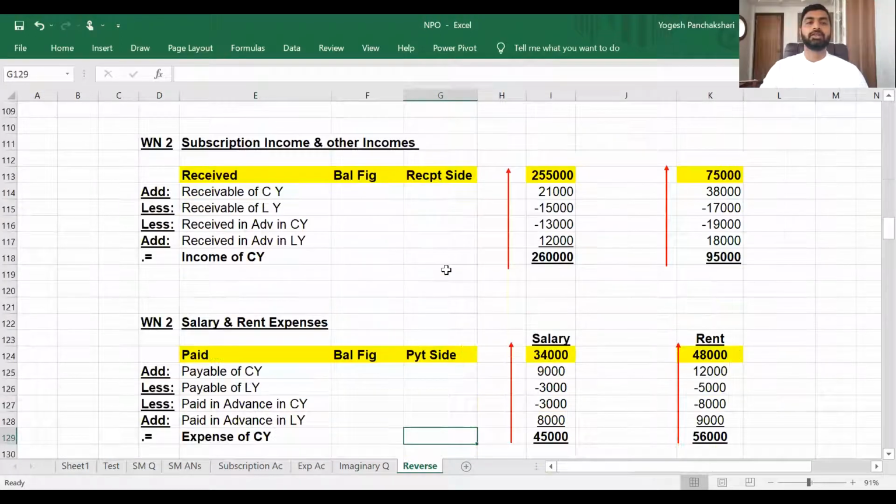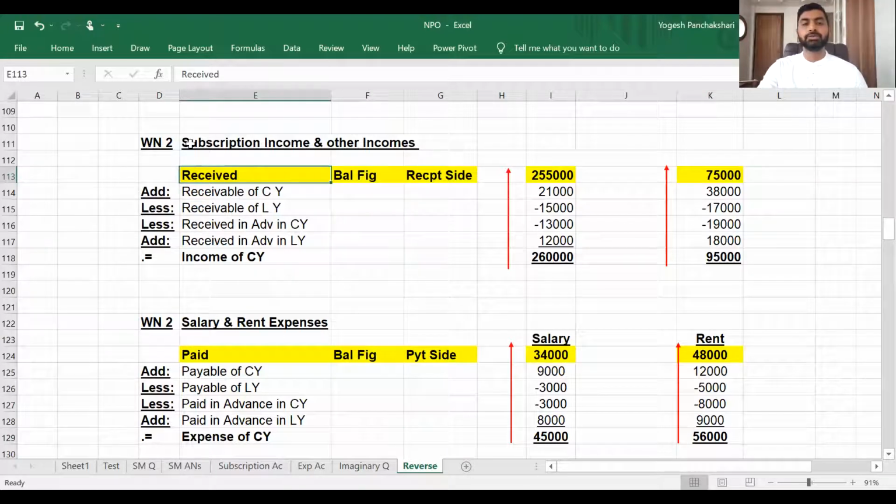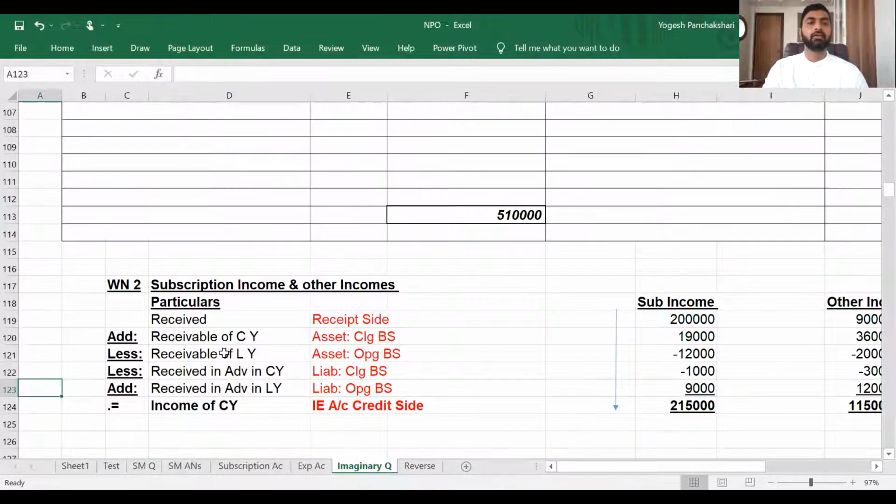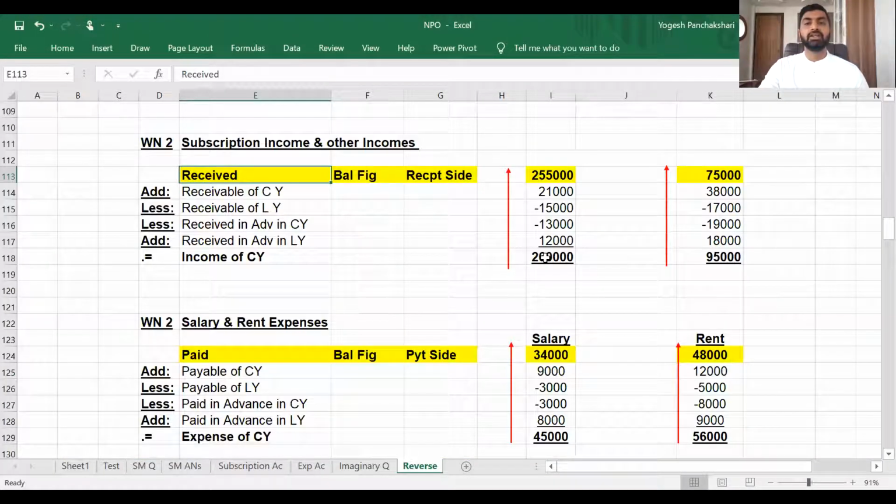Now let's go for the working note of subscription and other income. Simply what you have to remember is to write down the same format which we used in the earlier case, the format for type 2. Just that they have given you income from income and expenditure credit. They have given you all these 4 numbers. You have to find out this receipt by the reverse working. That is 2,60,000 minus 12,000 plus 13 plus 15 minus 21,000.